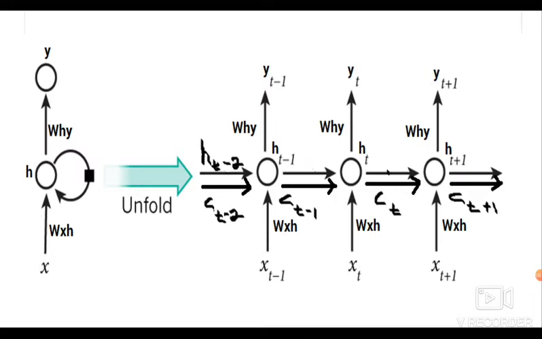First of all, each LSTM cell has 3 inputs: HT-1, CT-1 and XT. Let me mark this for you. HT-1, CT-1 and XT. For a given time t, HT is the hidden state.